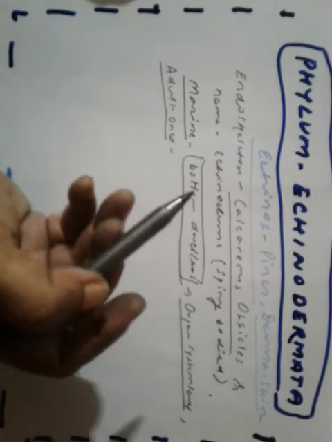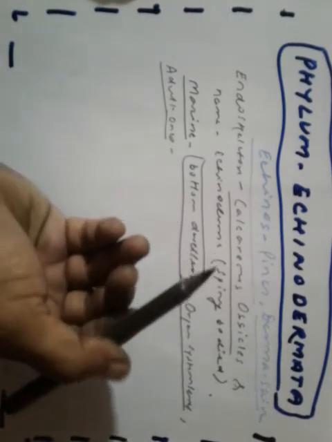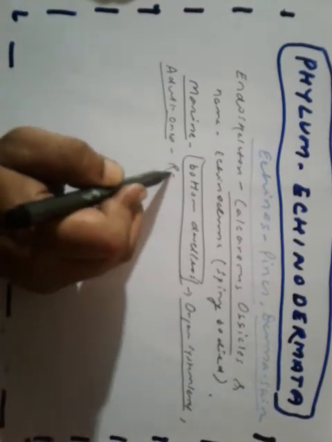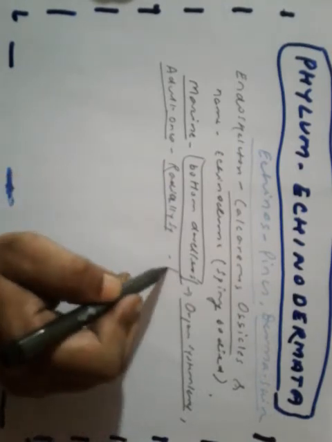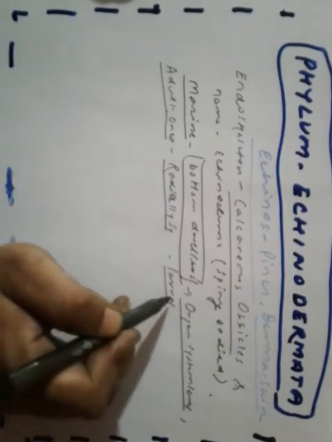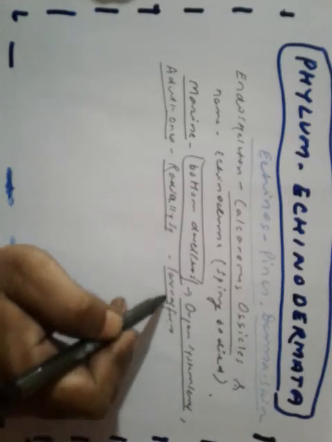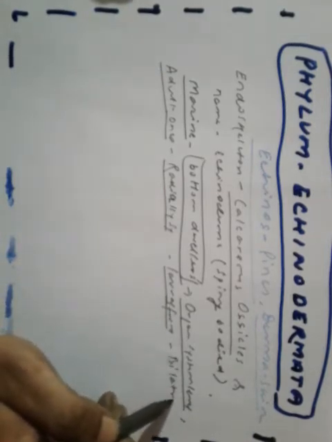Now in terms of symmetry, the adult echinoderms are radially symmetrical, while the larval forms are bilaterally symmetrical.